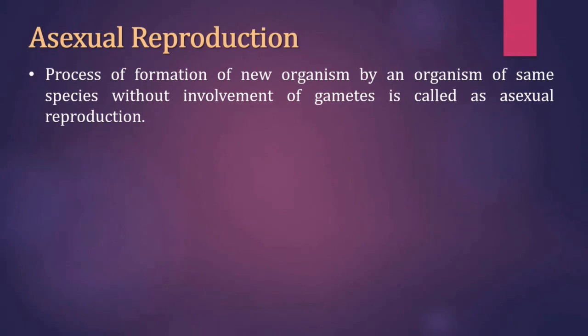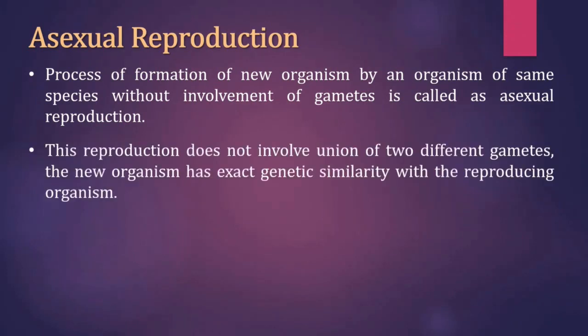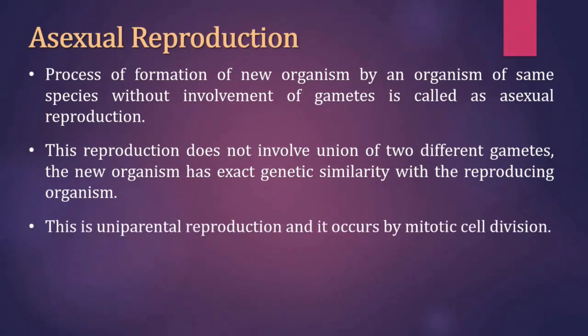Gametes means a mature haploid male or female germ cell. This reproduction does not involve union of two different gametes. The new organism has exact genetic similarity with the reproducing organism. This is uniparental reproduction and it occurs by mitotic cell division. Uniparental means, children, involving a single parent.